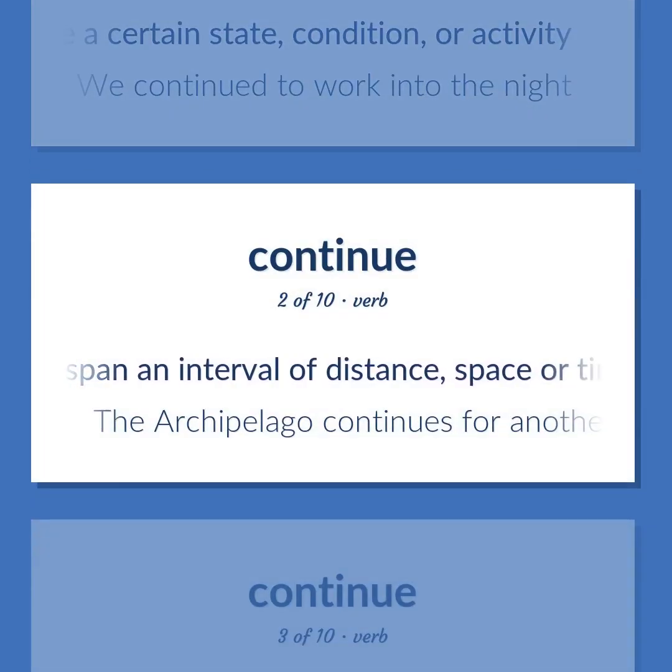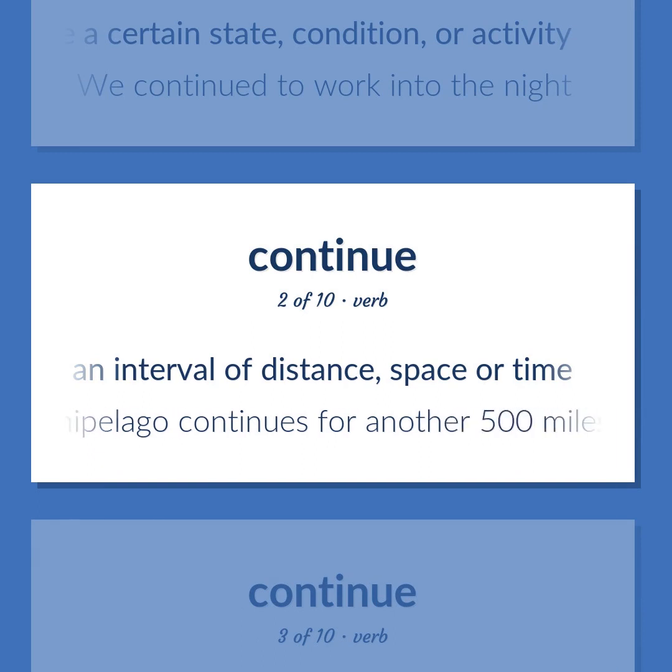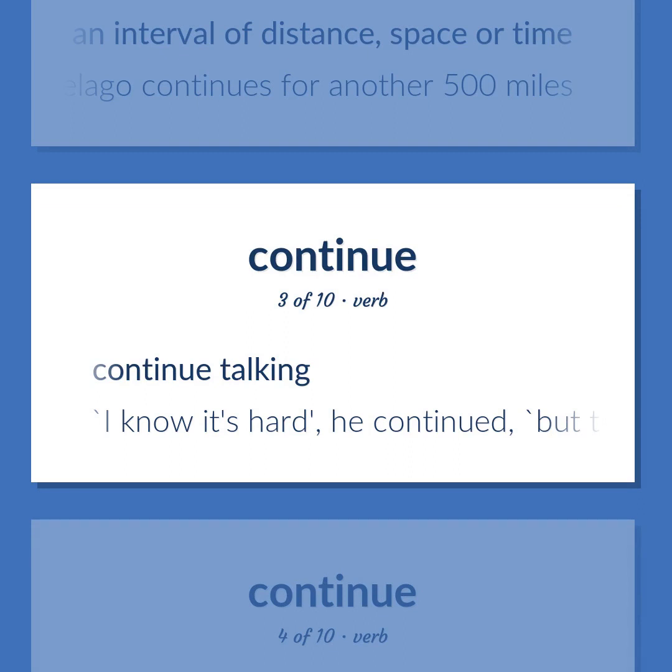Span an interval of distance, space or time. The archipelago continues for another 500 miles. Continue talking. I know it's hard, he continued, but there is no choice.